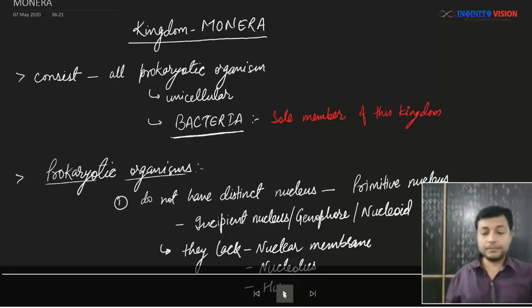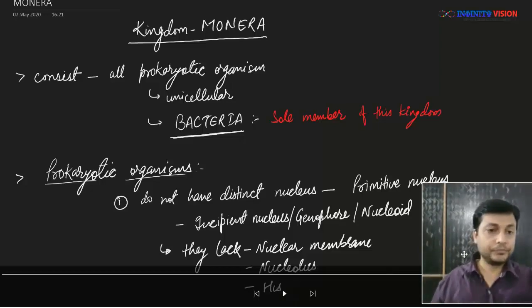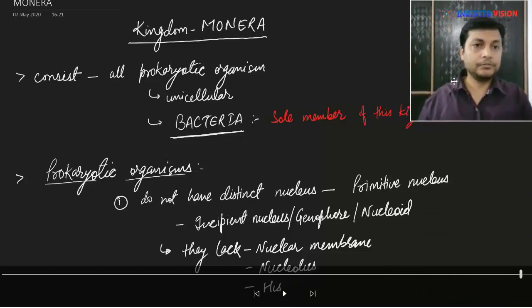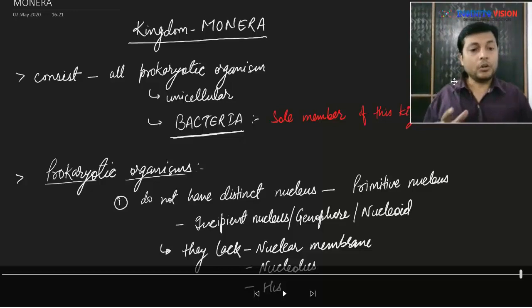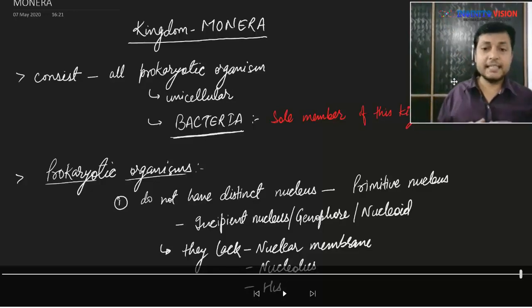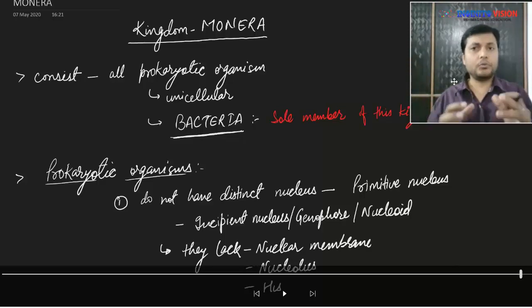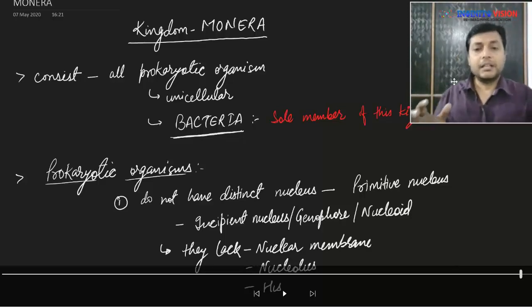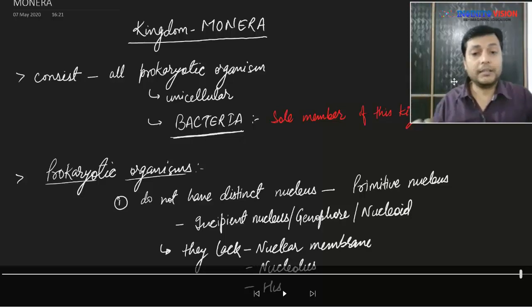So all those cells which have primitive nucleus, or those who do not have a distinct nucleus, lack nuclear membrane, they lack nucleolus, and they lack histone protein in them.